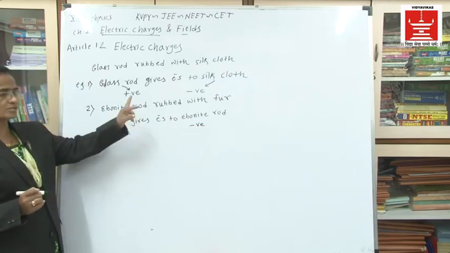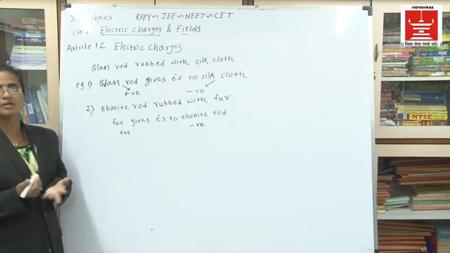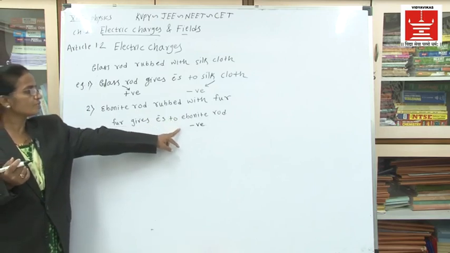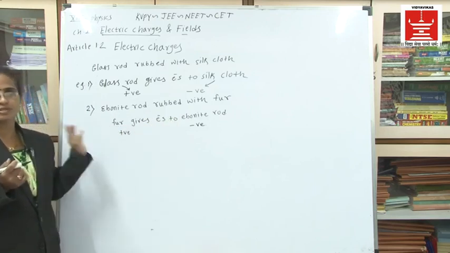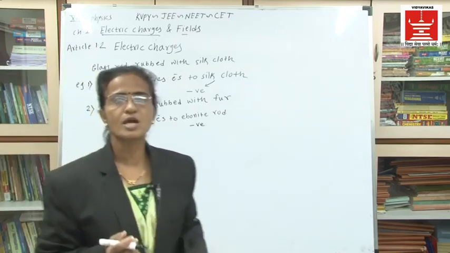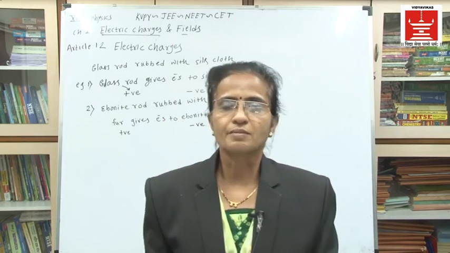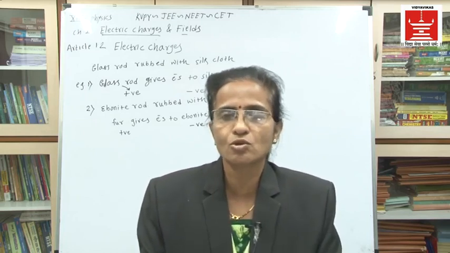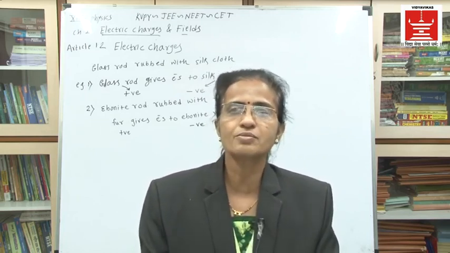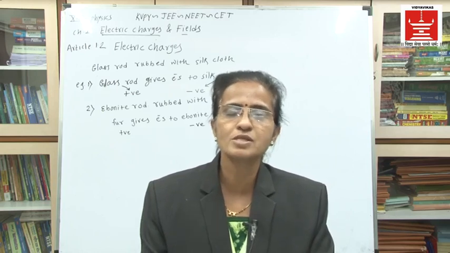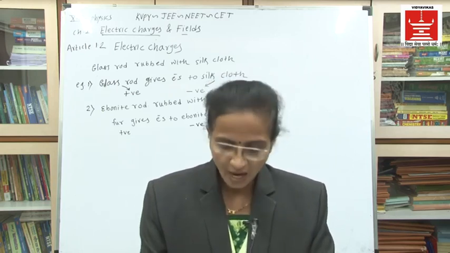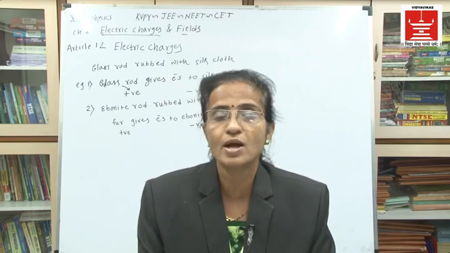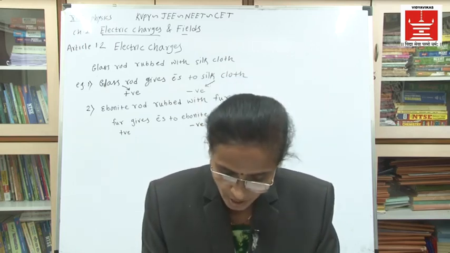Here, fur gives some electrons to the ebonite rod and ebonite accepts them. And hence we can say that the ebonite rod becomes negatively charged and the fur becomes positively charged. And it is because of the transfer of electrons. Do you understand how the electric charges are there? The substance which gives the electrons becomes positively charged, while the substance which accepts the electrons becomes negatively charged. And that is the reason we have shown how the glass rod becomes positive and the ebonite rod becomes negatively charged.